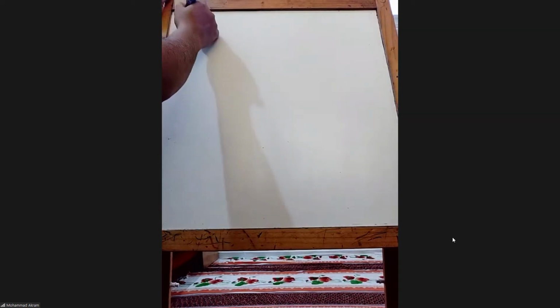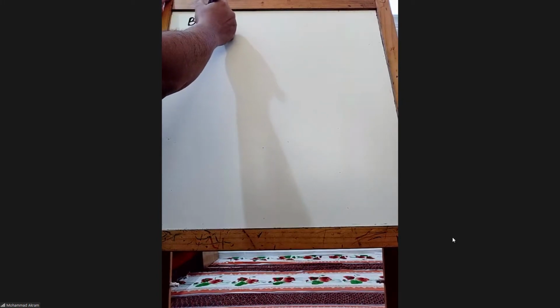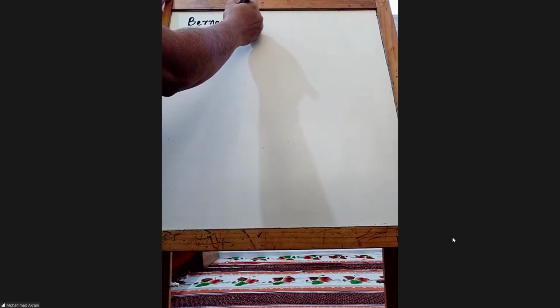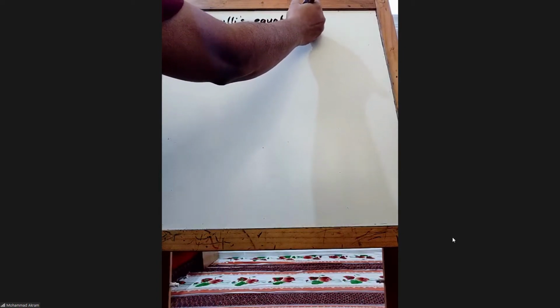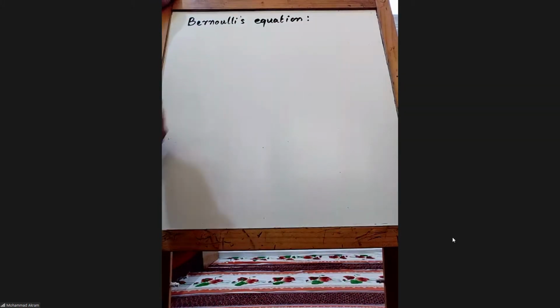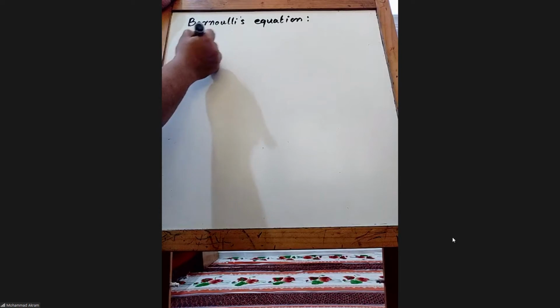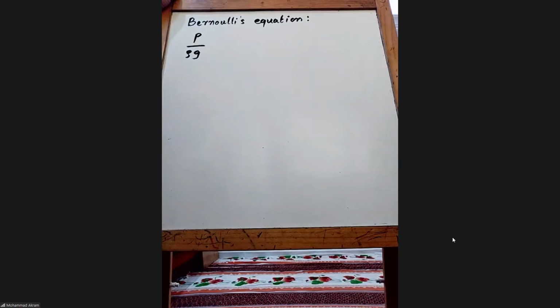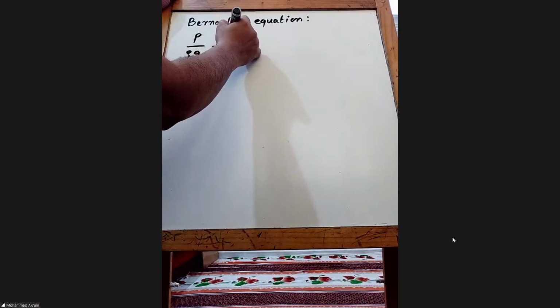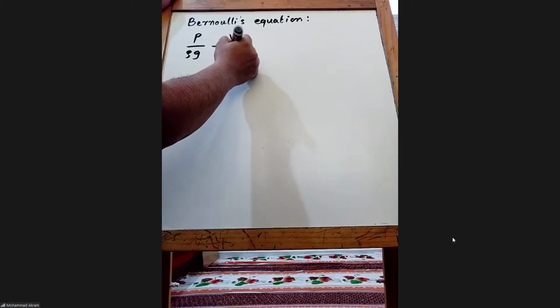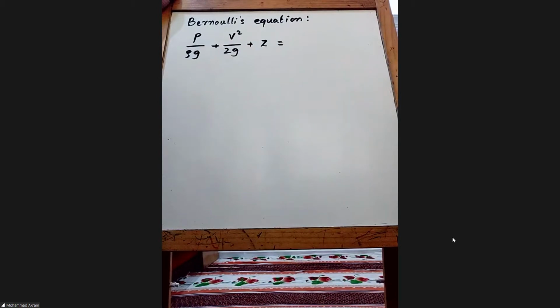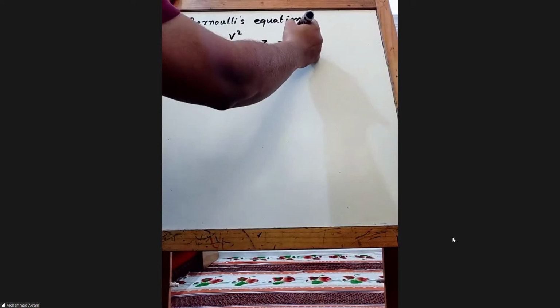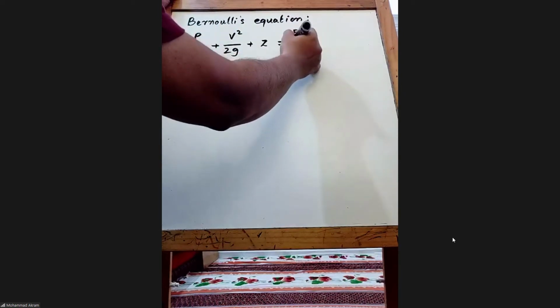What is the Bernoulli equation? P by rho g plus v square over 2g plus z is equal to the same thing, or it is equal to constant, right?